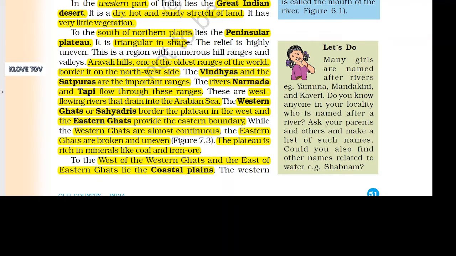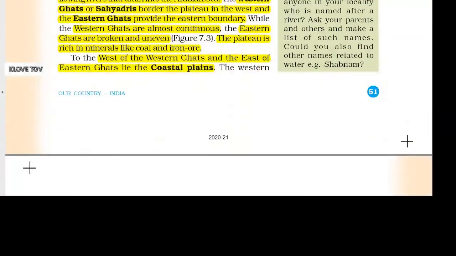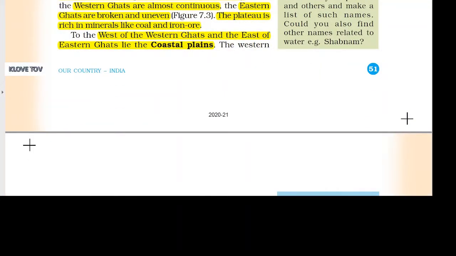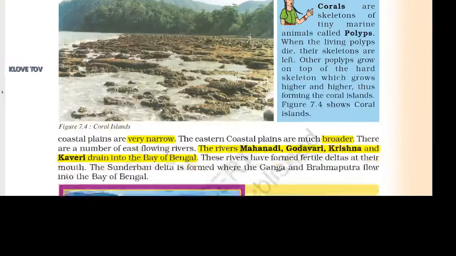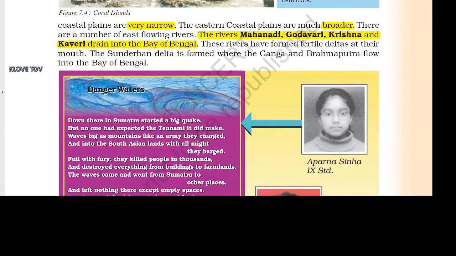The Western Ghats or Sahyadris border the plateau in the west, and the Eastern Ghats provide the eastern boundary. While the Western Ghats are almost continuous, the Eastern Ghats are broken and uneven. The plateau is rich in minerals like coal and iron ore. To the west of the Western Ghats and the east of the Eastern Ghats lie the coastal plains. The western coastal plains are very narrow. The eastern coastal plains are much broader.